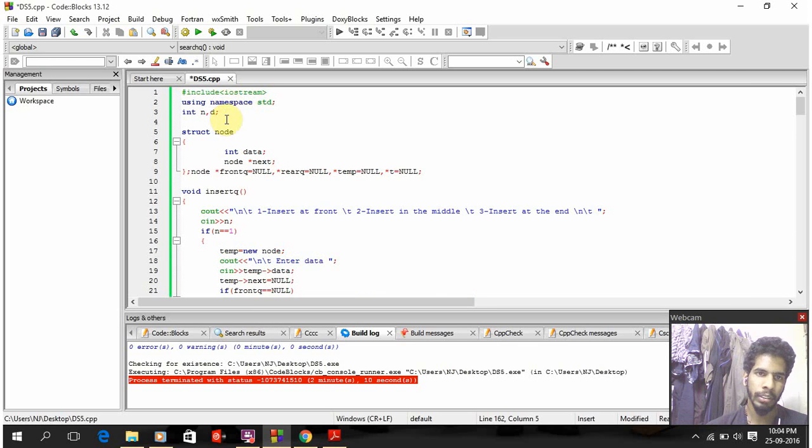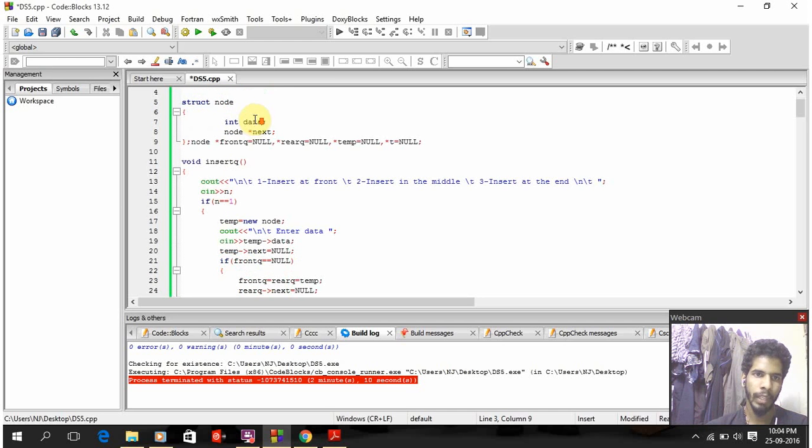I started with iostream, that is the header file for basic input and output operations, and using namespace std, the standard library functions. Then I declared two integer variables n and d as global. Then I created a structure node, and inside that I have given a variable data of type integer.